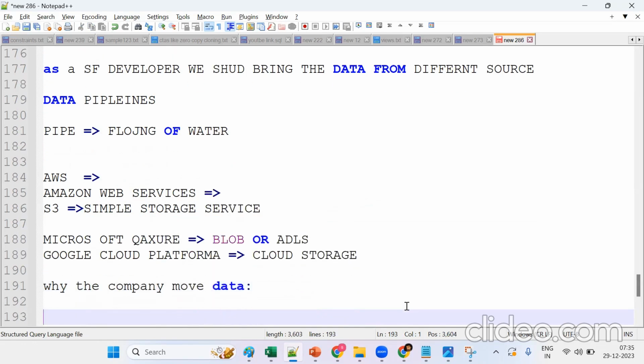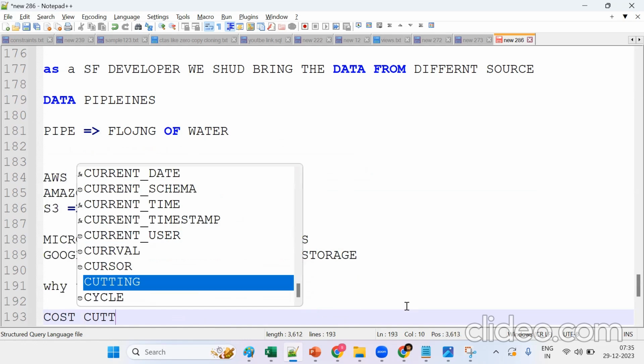Mainly for what? Cost cutting. Okay, see, cost cutting.